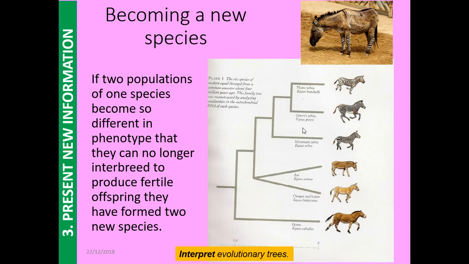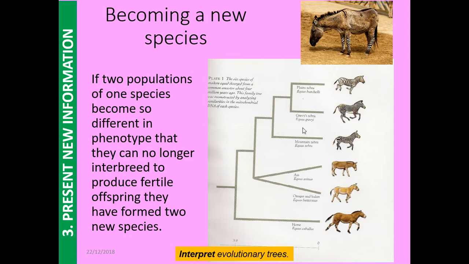So what we're looking at on this slide is a definition of speciation occurring, which is where two species that have the same common ancestor become so different, maybe because they've been in different geographical situations, different environments, that they've adapted so much over generations and generations that when they come back together again, they can breed to have an offspring, but that offspring is infertile.